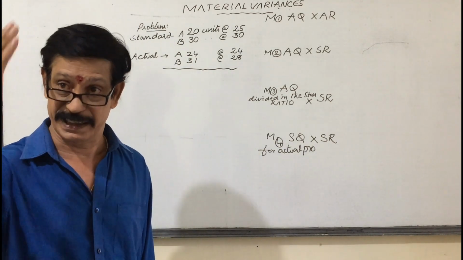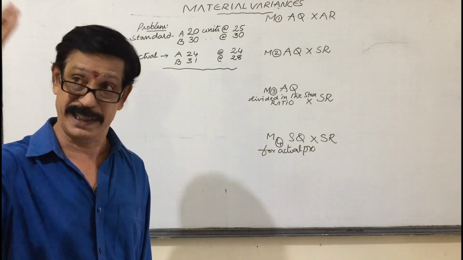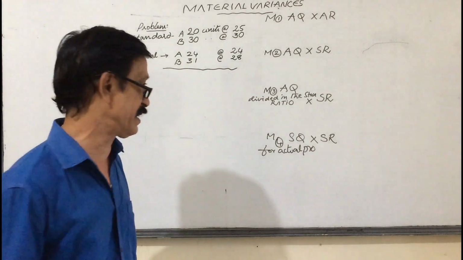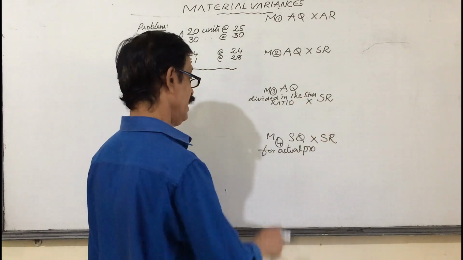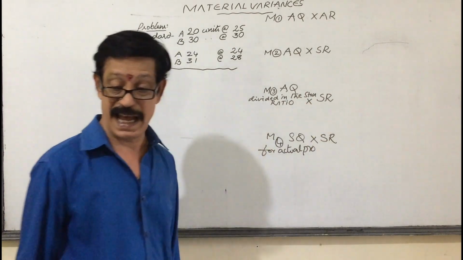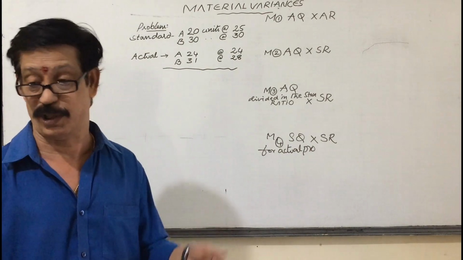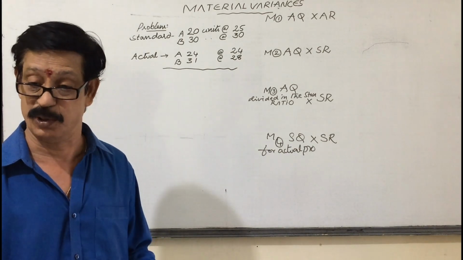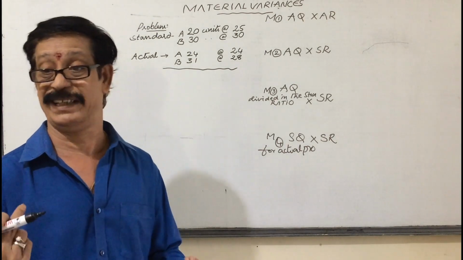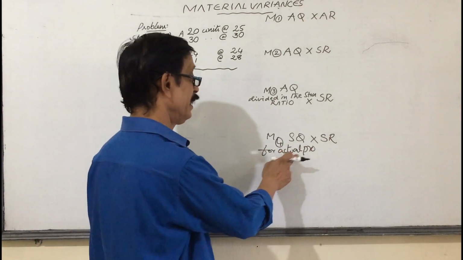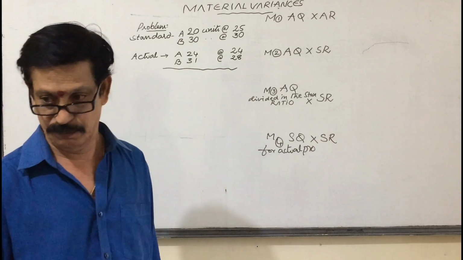When we predetermined the ratio, we decided already. That ratio is the standard ratio into standard rate. Next and last, standard quantity for our actual production. How much we actually produced, for that production how much standard quantity is required. That we have to take down into standard rate.